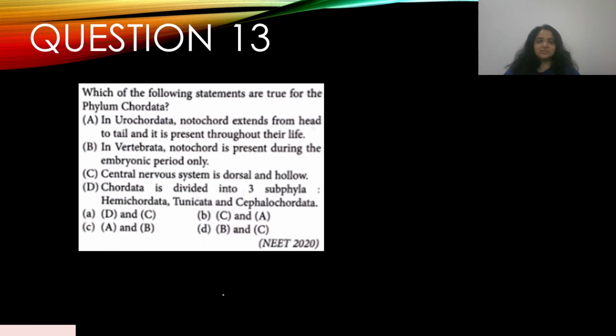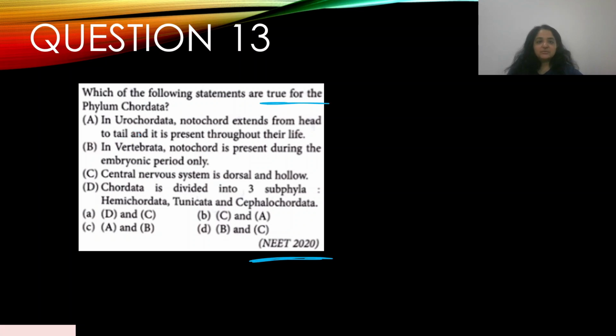Okay, so question number 13. Which of the following statements are true for the phylum Chordata? This appeared in NEET 2020. A. In Urochordata, the notochord extends from head to tail and is present throughout their life. B. In vertebrates, notochord is present during the embryonic period only. C. Central nervous system is dorsal and hollow. D. Chordata is divided into three subphyla: Hemichordata, Tunicata, and Cephalochordata. So we have to find the true statements, right?